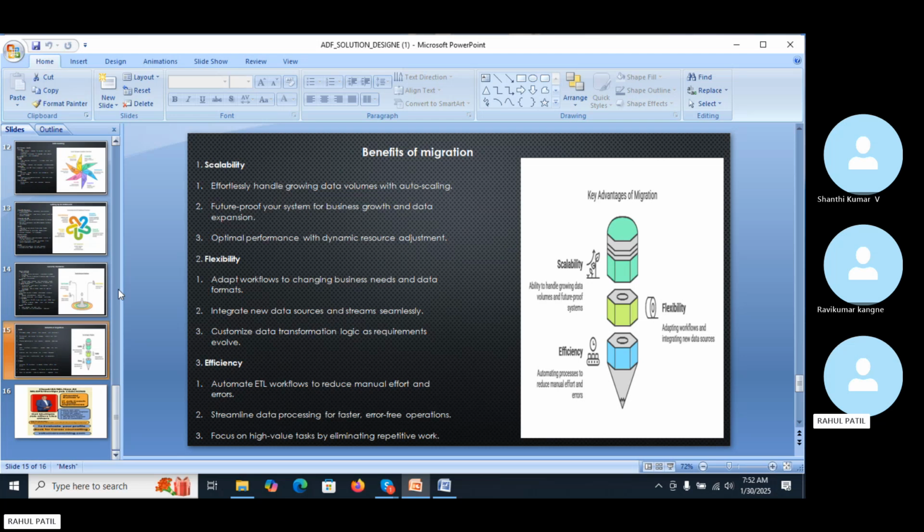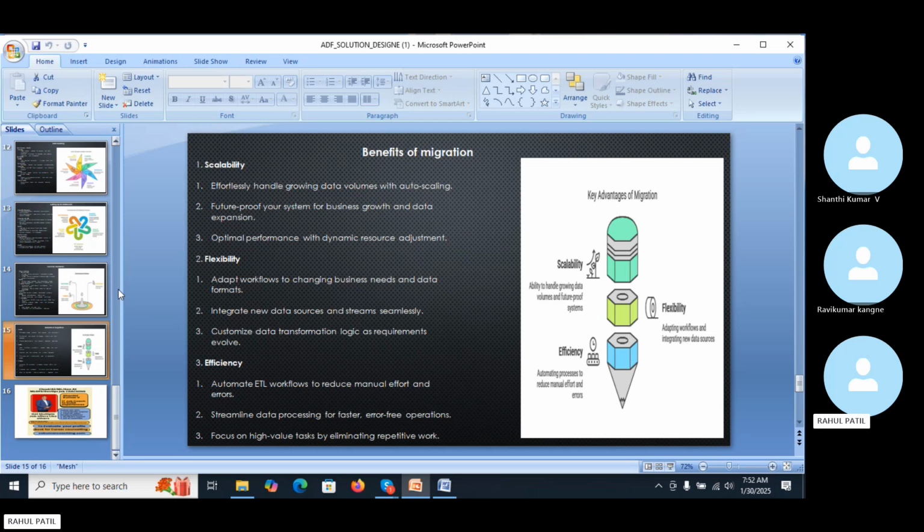Then flexibility: it adapts workflows to changing business needs and data formats, and can integrate with new data sources seamlessly without any hurdle, with customized data transformation logic as requirements evolve in the ADF.